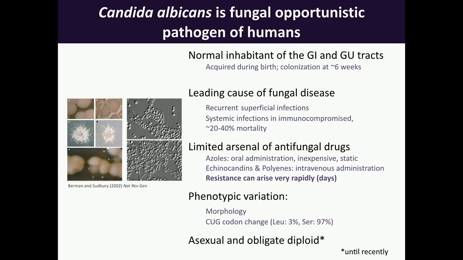And finally, the topic of today is that for a very long time, historically, Candida albicans was exclusively described as an asexual and obligate diploid organism. I should add that it's also a highly heterozygous diploid organism. And so I'm going to shoot that to shreds.